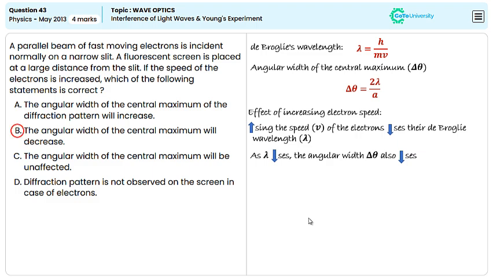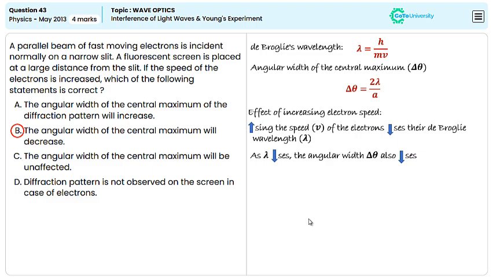Let us check option A. The angular width of the central maximum of the diffraction pattern will increase. This is incorrect because the angular width of the central maximum is proportional to the de Broglie wavelength, which is given by delta theta equal to 2 lambda by a. As the speed of the electrons increases, the de Broglie wavelength decreases. So a smaller wavelength results in a smaller delta theta. So the angular width decreases and does not increase.